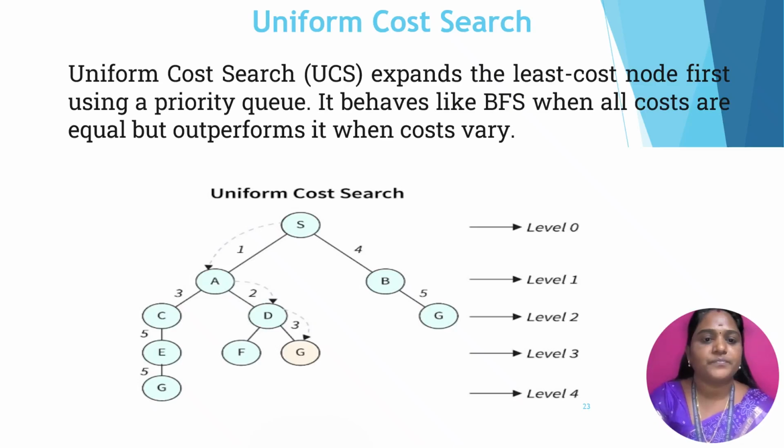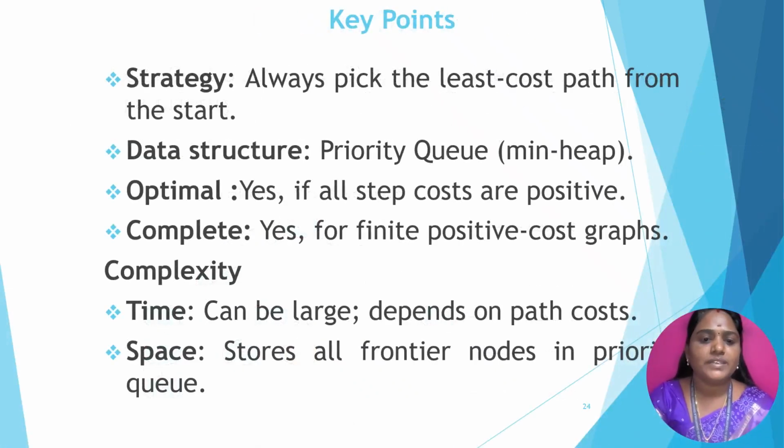So it always picks the least cost path from the start node, using the priority queue data structure, and provides the optimal solution because it reaches the goal node, provided it is a finite positive cost graph. So it gives a complete solution of the particular problem. The main properties of the algorithm are time complexity and space complexity. The time complexity can be large and depends on the path cost, and the space complexity stores all the frontier nodes in the priority queue.